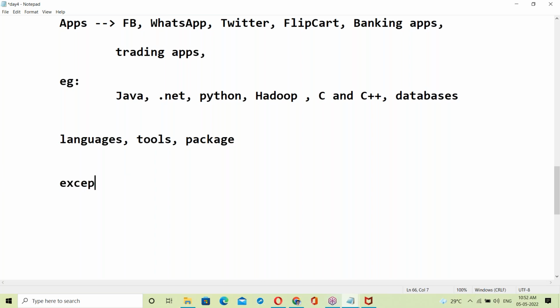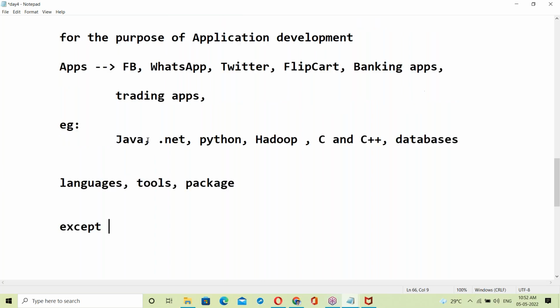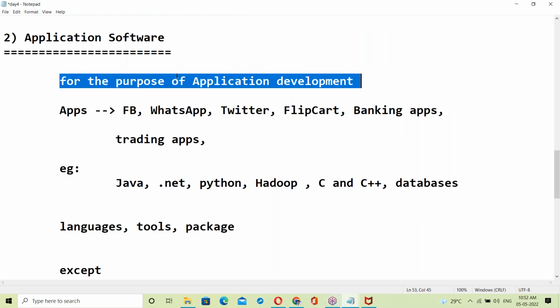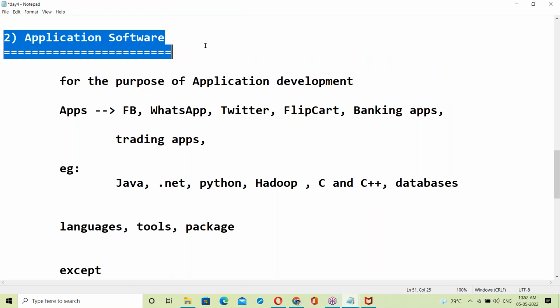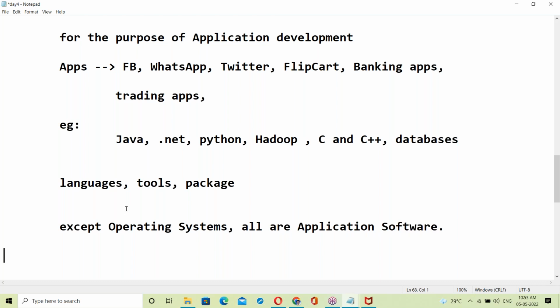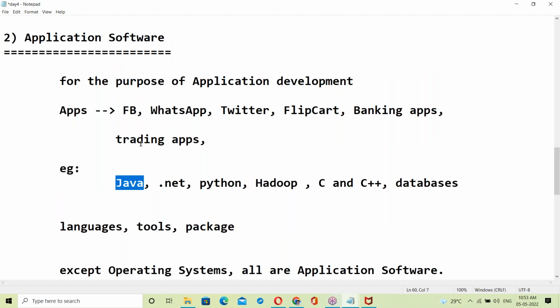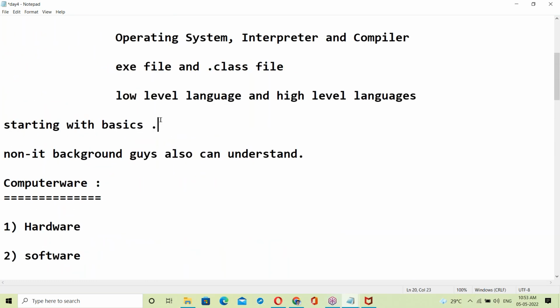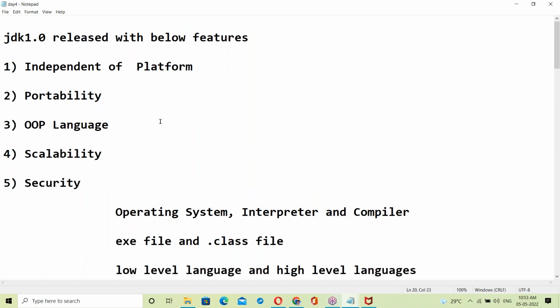Application software is for the purpose of application development. It never interacts with hardware components; only the OS interacts with hardware. So except operating systems, all are application softwares. That's some idea about application software. Java is application software, and our topic is about Java.